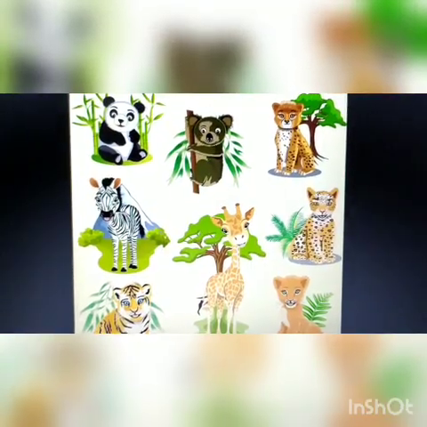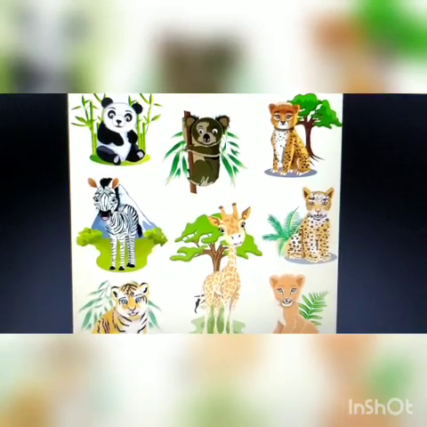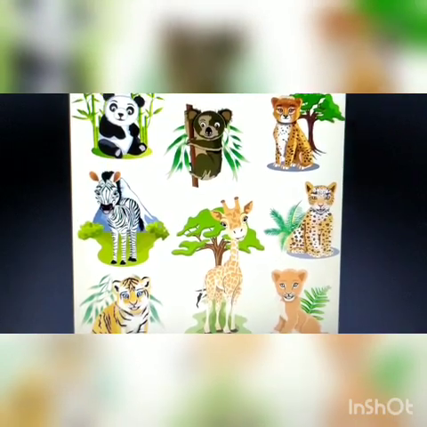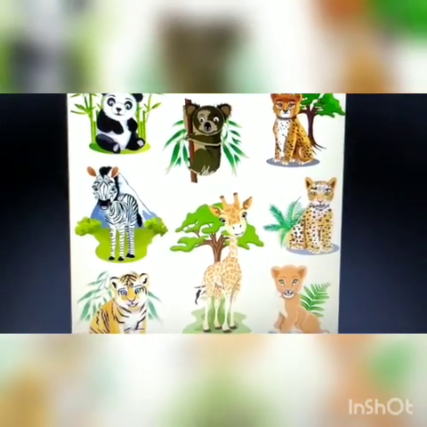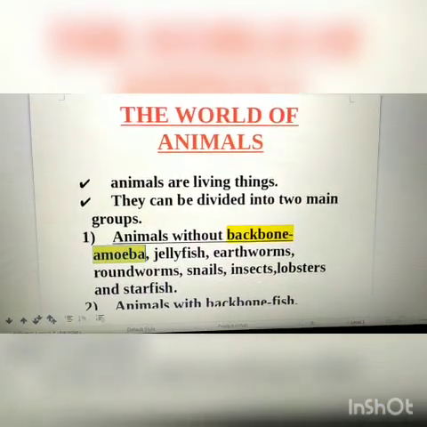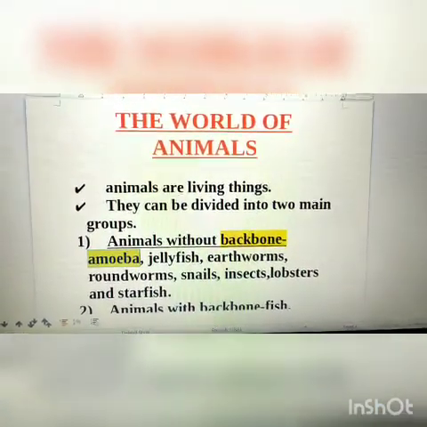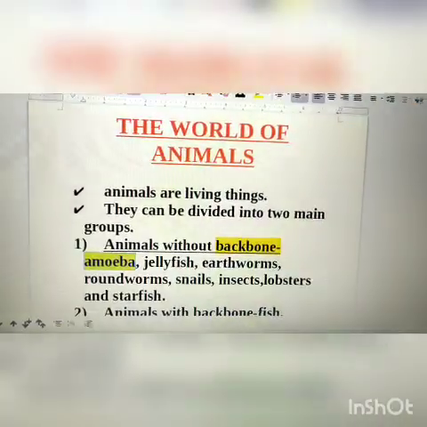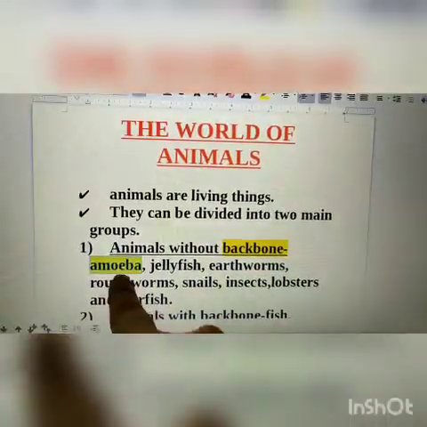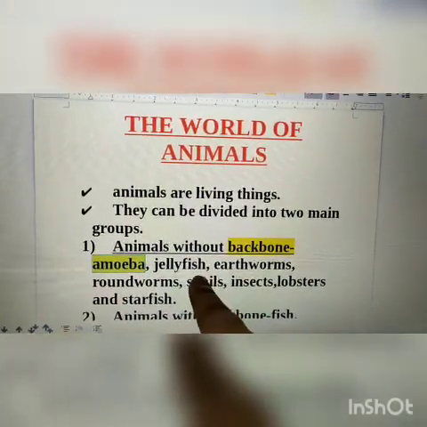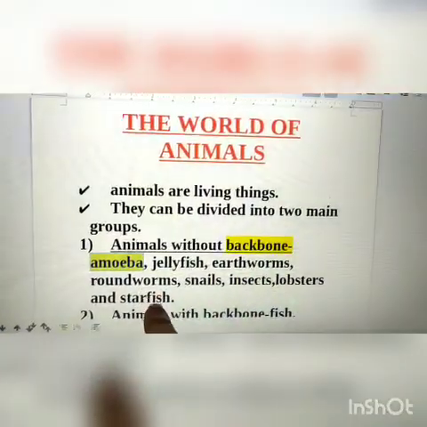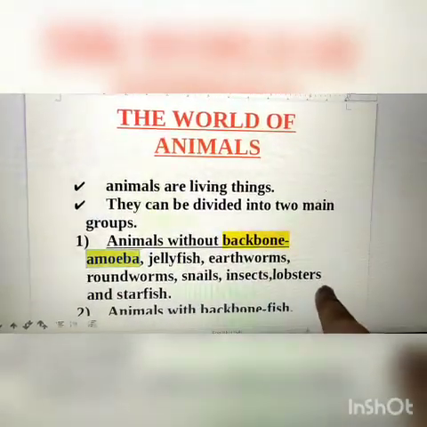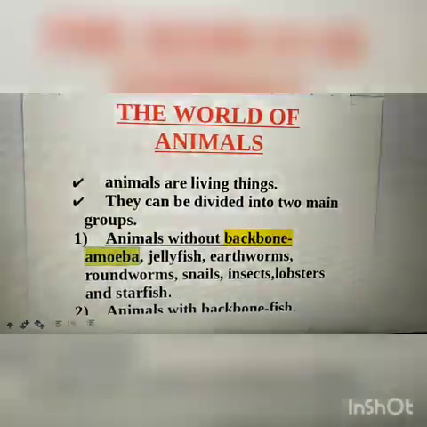As there are thousands of animals in this world, animals can be divided into two main groups. The first group is animals without backbone. These include amoeba, jellyfish, earthworms, roundworms, snails, insects, lobsters, and starfish.